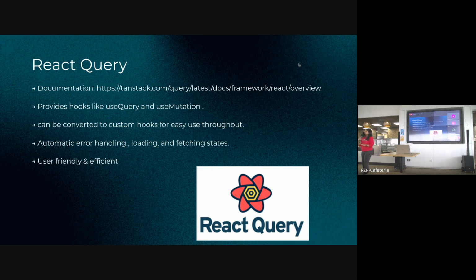React Query is a one-stop solution for your data fetching, caching, maintaining data states, automatic error handling, and every other thing. And again, this is also based on hooks. We can create some custom hooks using React Query, and we can use them throughout our code. React Query provides us with two hooks, useQuery and useMutation. We can use useQuery when we are making a GET request, and useMutation can be utilized when we are making a POST request or any other thing.